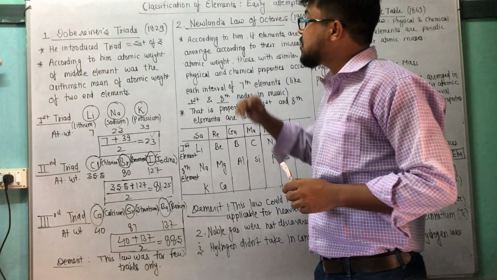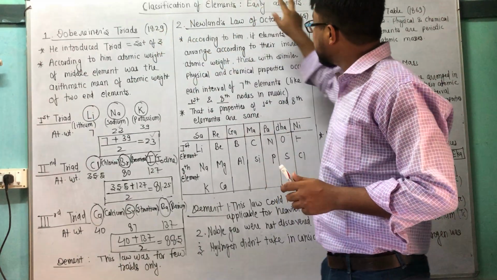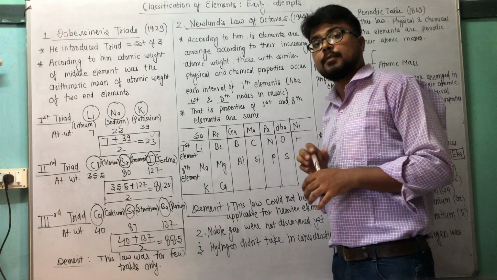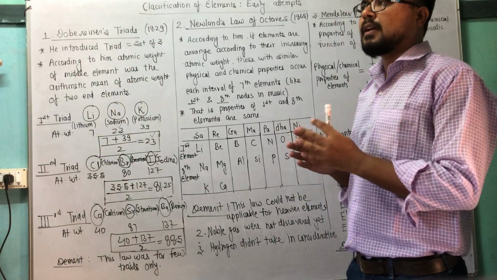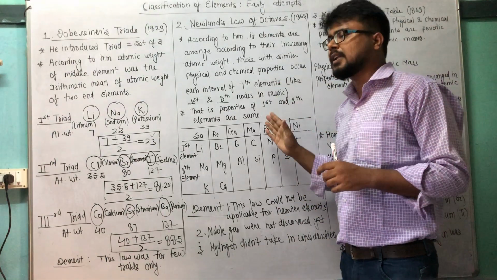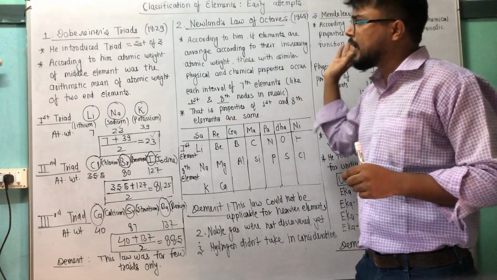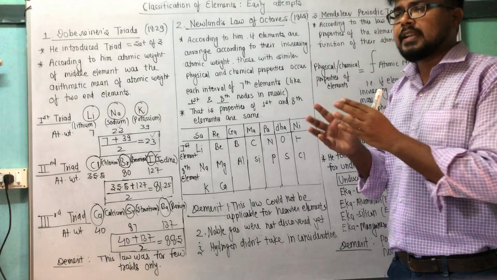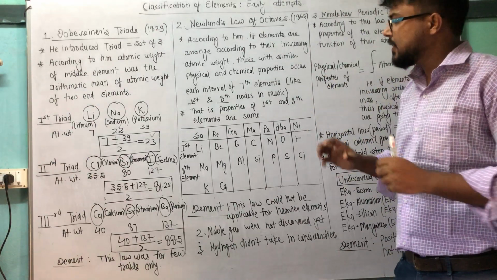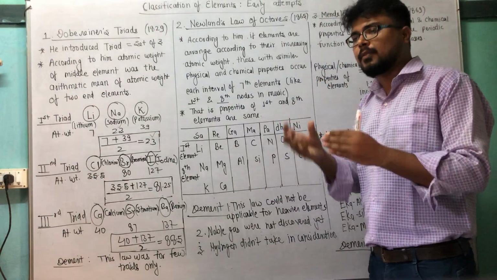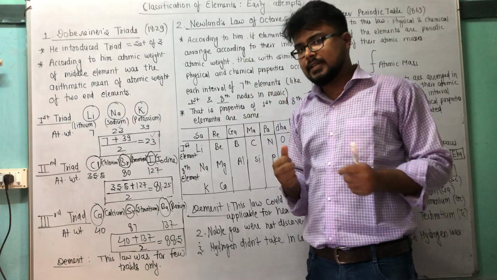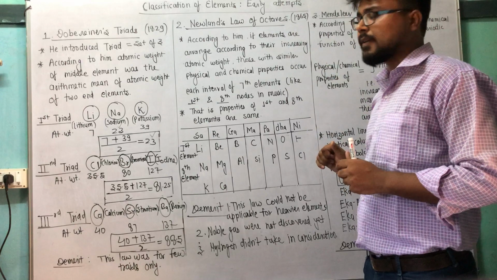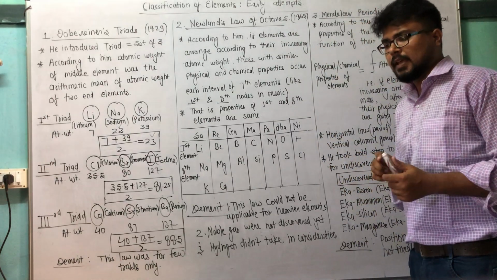Now we will move from 1829 to 1865, and this time it is Newlands' law of octaves. This periodic table is a little better compared to Döbereiner's triads, but not by much. It's up to the mark. So further periodic tables were discovered. We will see Newlands' law of octaves in 1865.